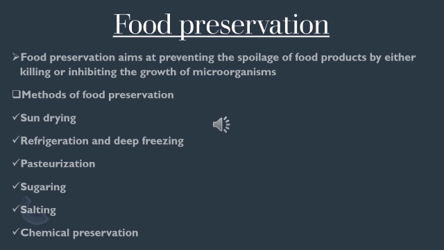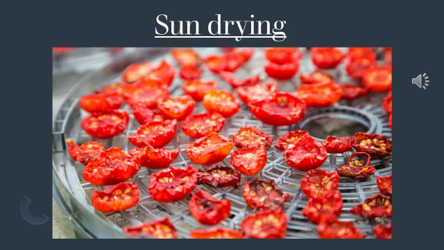There are various methods of food preservation, that is sun drying, refrigeration and deep freezing, pasteurization, sugaring, salting and chemical preservation. Let us study one by one in detail. Children, the first method of preservation is sun drying.